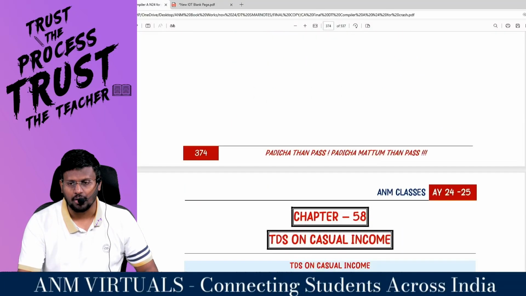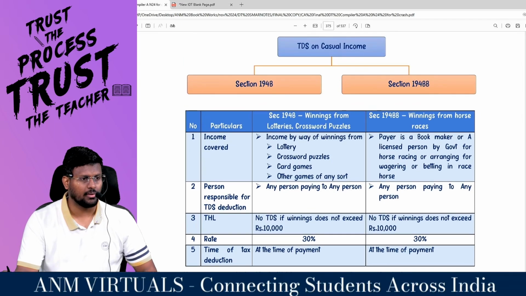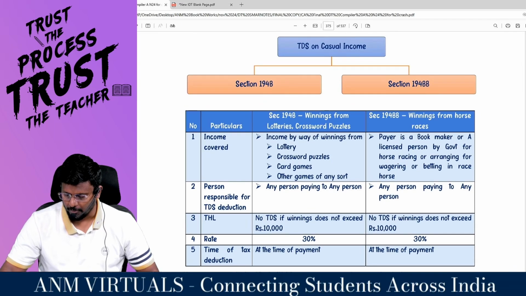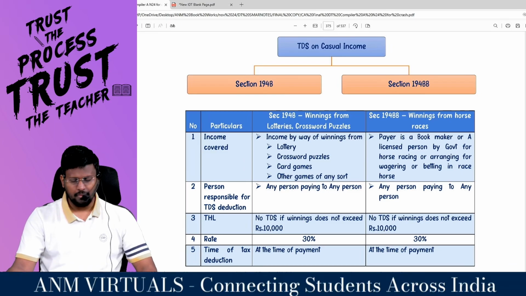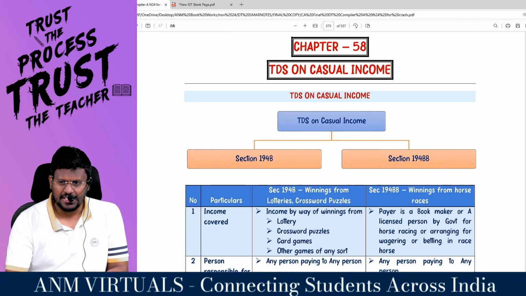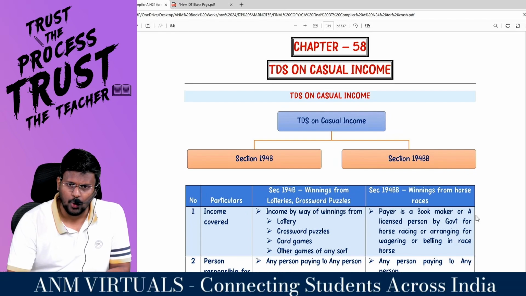Number 1, TDS on salary. Number 2, TDS on brokerage or commission. Number 3, TDS on immovable property. Number 4, TDS on interest or dividend. And the last one, yes, sir. So we are moving into the sixth family called TDS on what income?